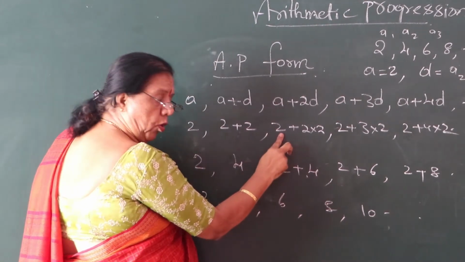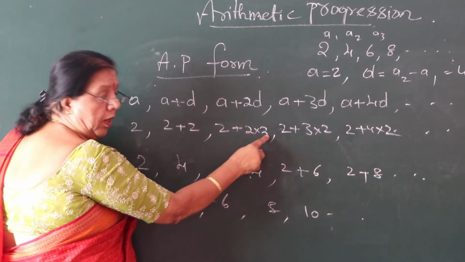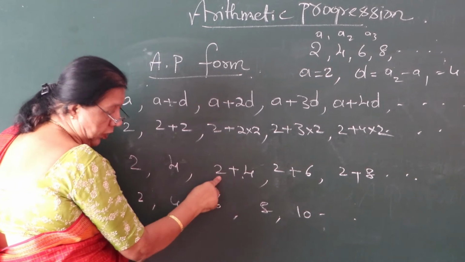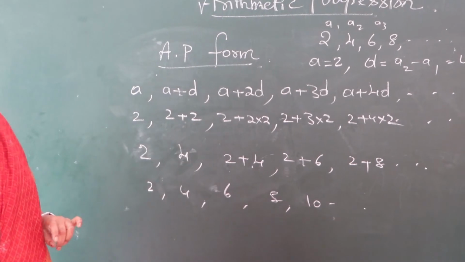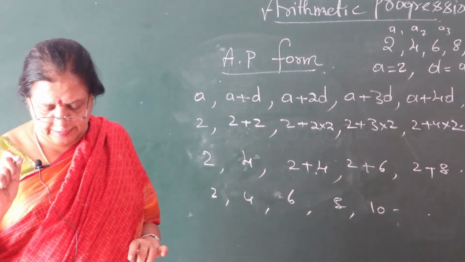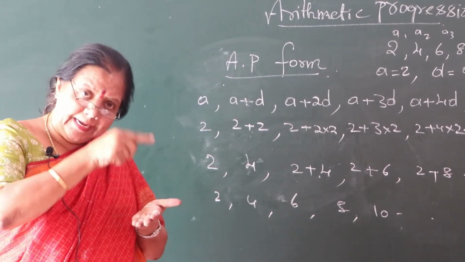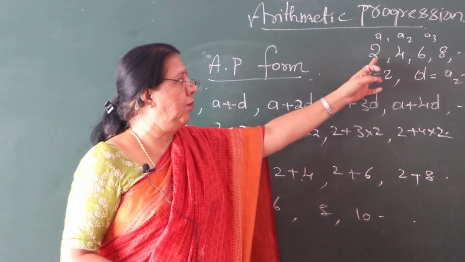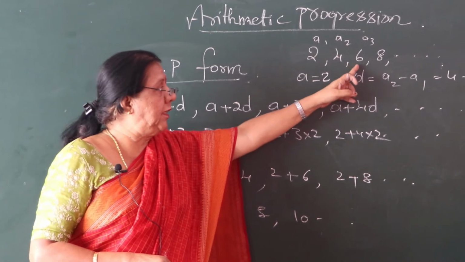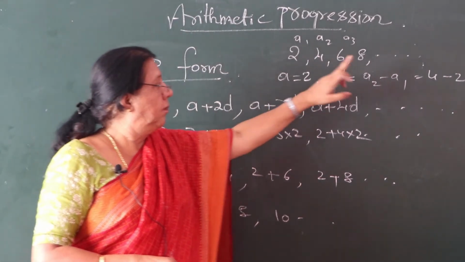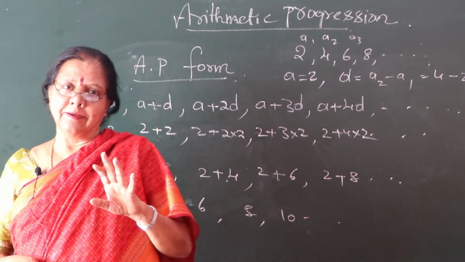So here see, 2 is common. Plus the second number, fixed number 2. 2 into 2, 4. 2 is common. 2 plus 4. So that is why arithmetic progression is a list of numbers in which each term is obtained by adding a fixed number to the preceding term. Which is the preceding term? For 4, the preceding term is 2. For 6, the preceding term is 4. For 8, the preceding term is 6. Got it, children? Is it clear?